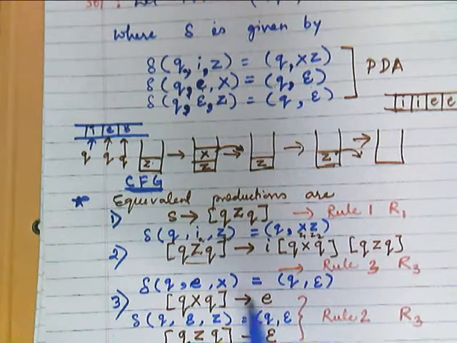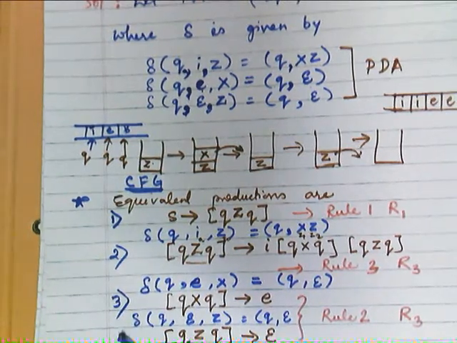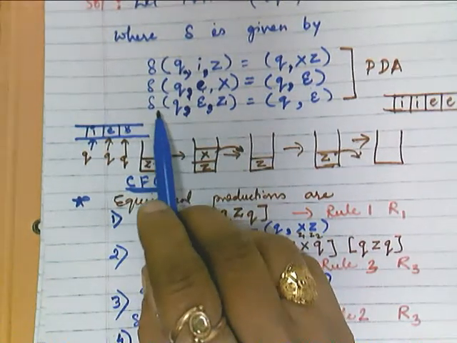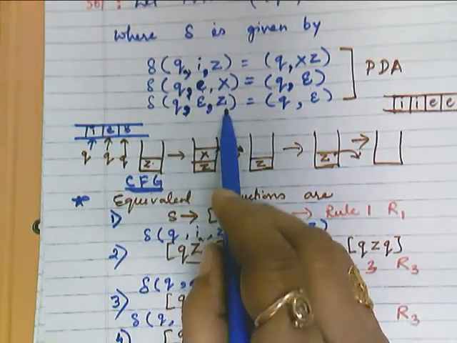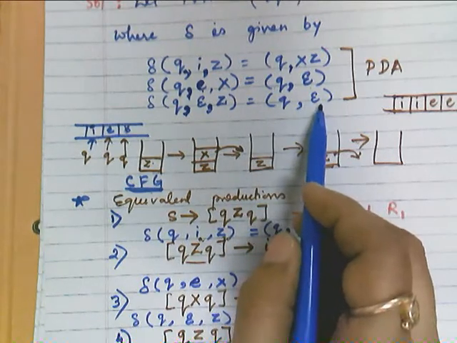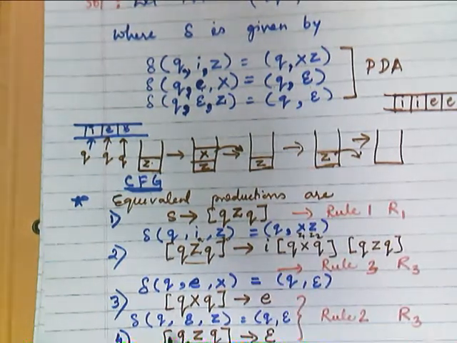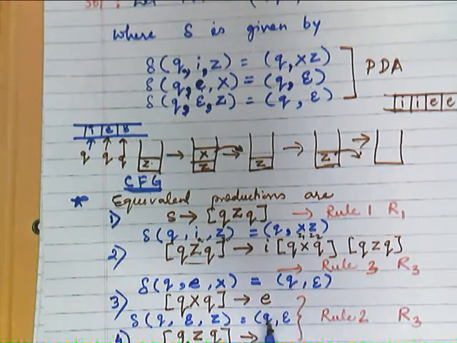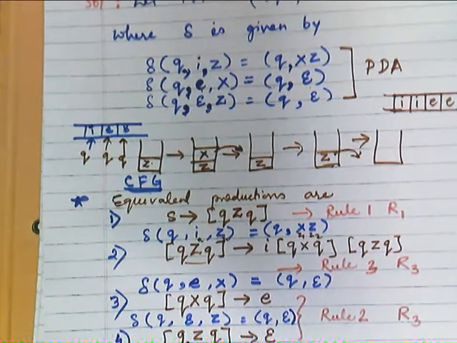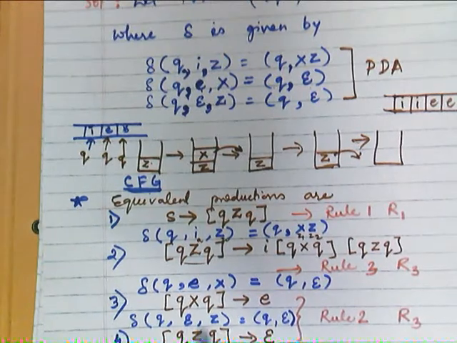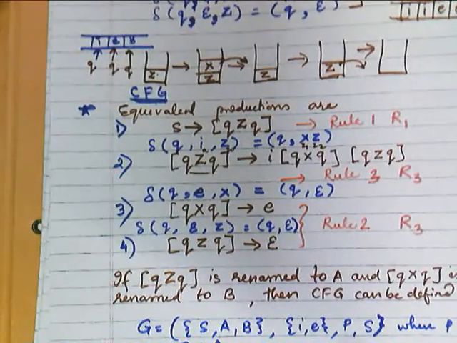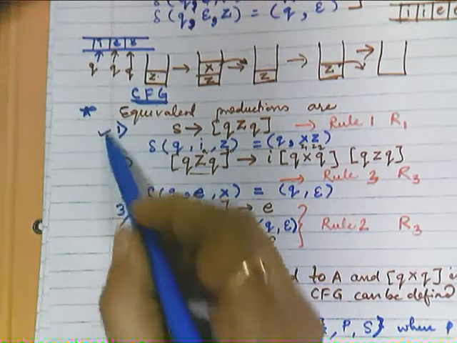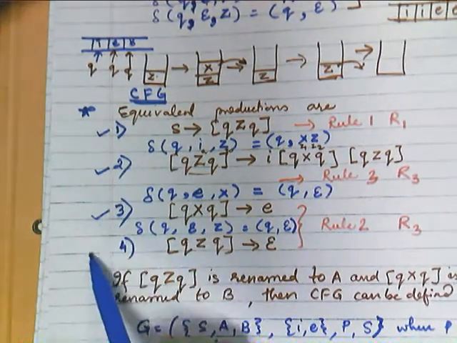Now the fourth rule is here, corresponding to this delta function δ(q, ε, Z) = (q, ε), that is, the empty string. So again we will be writing [q Z q], which produces empty. So in this way, how many rules will you be writing? Four production rules: 1, 2, 3 and 4.